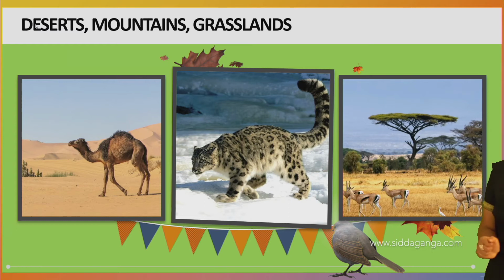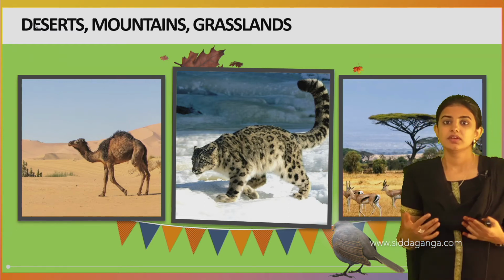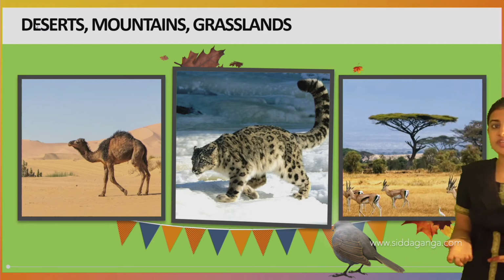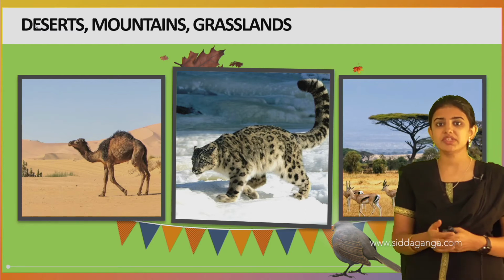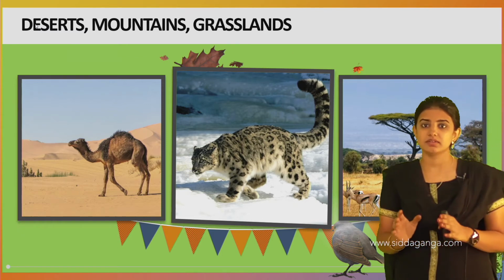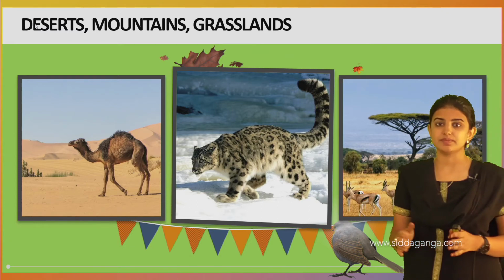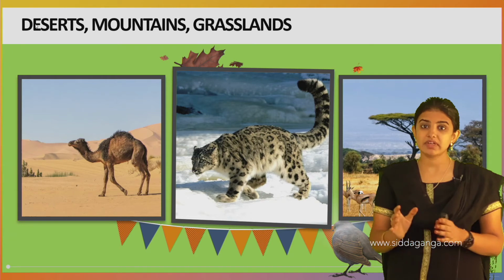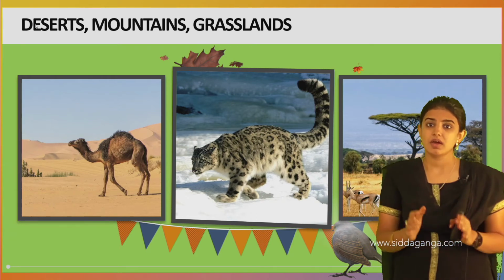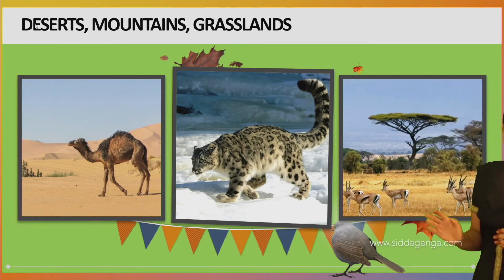And next one is the grassland. See, the land which is dominated by the grass and some vegetation is called as grassland. Usually in the grassland, the animals will be present in such an area having some modified structure. See, the body of an organism is having light brown color, so that it will hide in these regions. Examples for those animals are the lion as well as the deer.